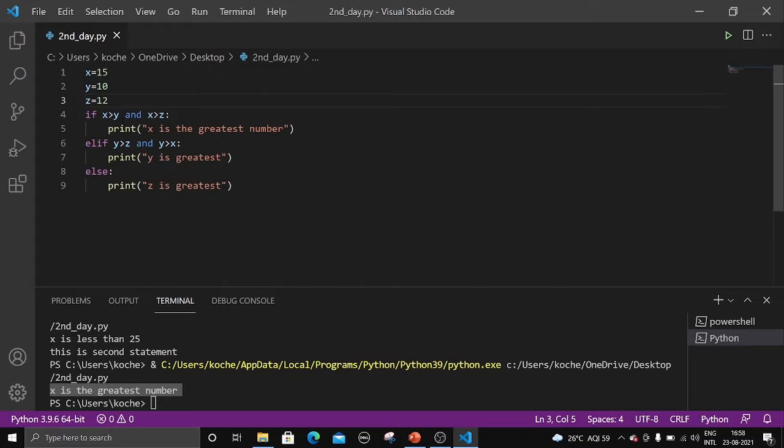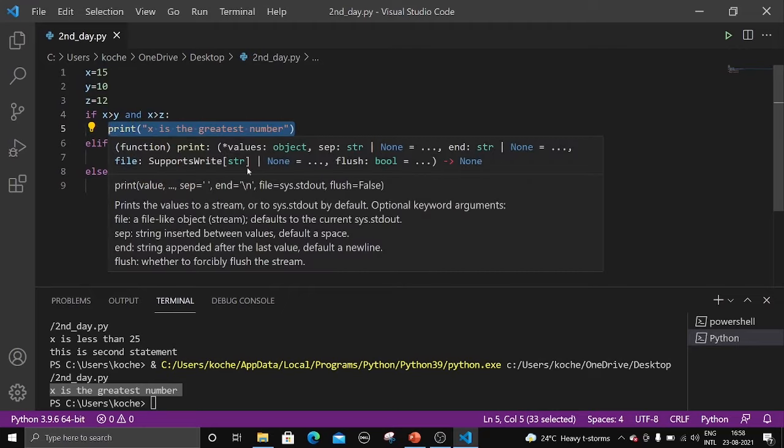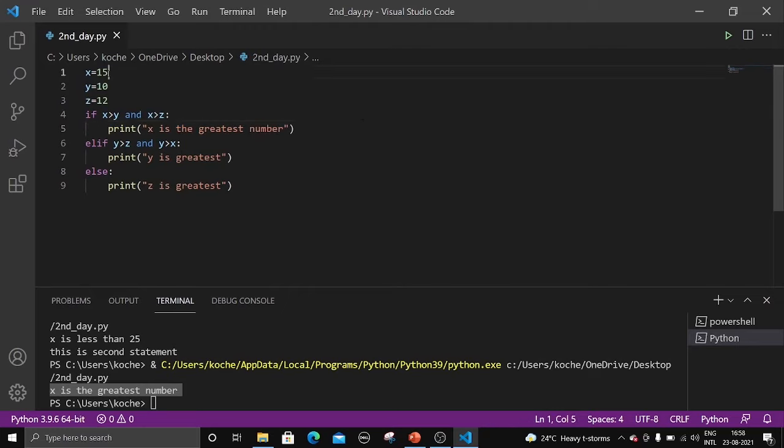So one condition is satisfied, and now the other condition. What is x here? 15 greater than z. What is z? 12. 15 is greater than 12. So both these conditions are satisfied. So the statements under the if block are executed, right? So now let me change the numbers here. X equal to, let me take 8. Let me change z also, like 7. Now control plus s, run.